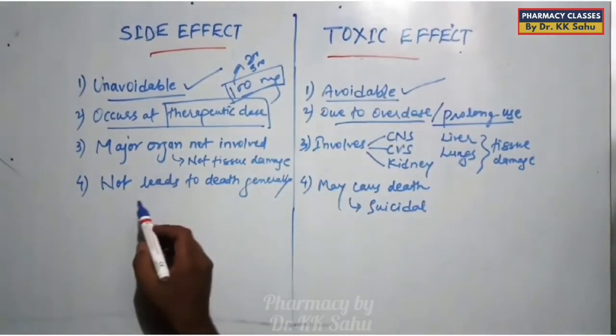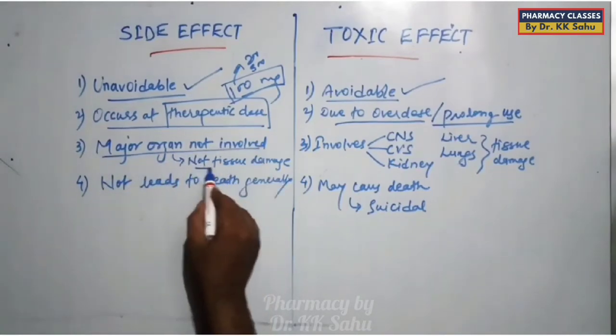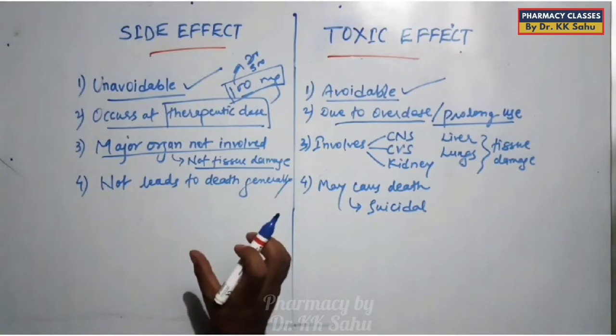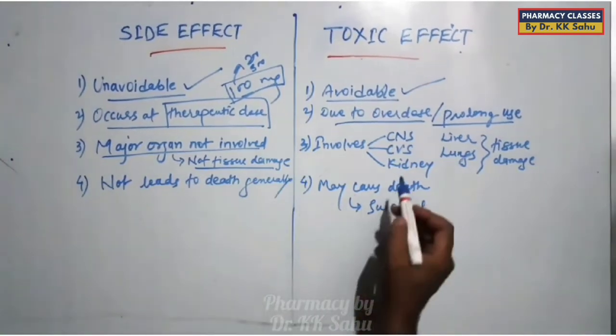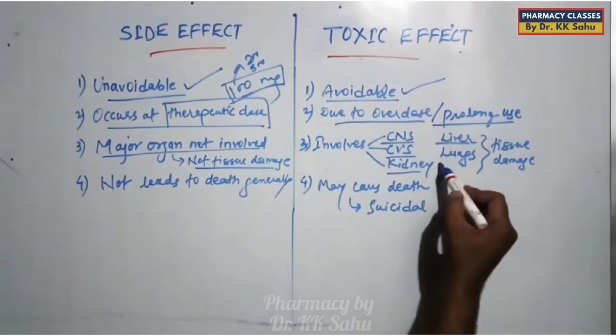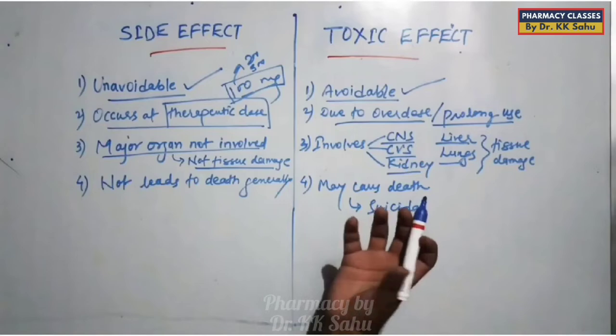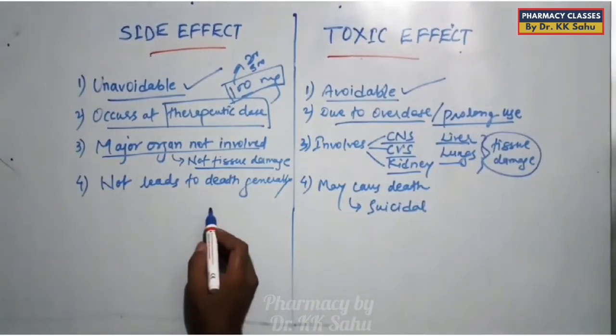Okay, simple. Third difference is side effect does not involve any major organ, means there is no tissue damage in case of side effect. So there is no damage of vital organs, which is very common in case of toxic effect, such as CNS, CVS, kidney, liver and lungs. All the major vital organs are involved in case of toxic effect, and there must be tissue damage.